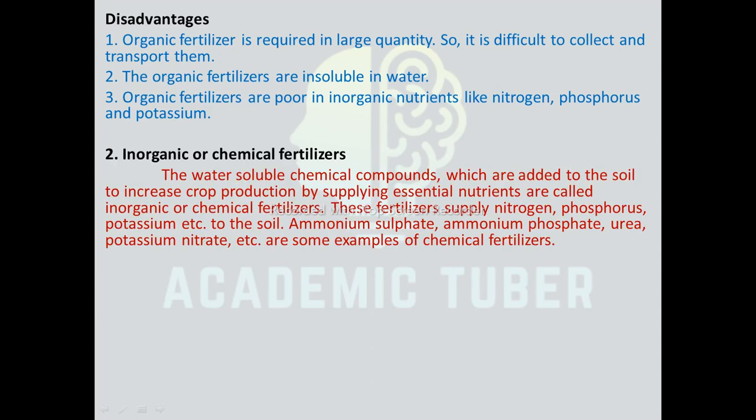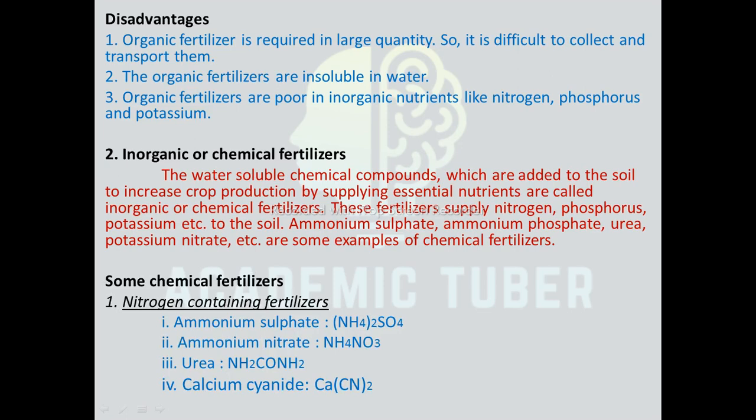Next one is inorganic or chemical fertilizer. Chemical fertilizers are those water-soluble chemical substances which are prepared through chemical reactions. They are also called inorganic fertilizers. These inorganic fertilizers contain mainly nitrogen, phosphorus and potassium elements. Plants need these elements for their growth, development and seed production. Some examples of chemical fertilizers are ammonium sulfate, ammonium phosphate, urea, potassium nitrate, etc.